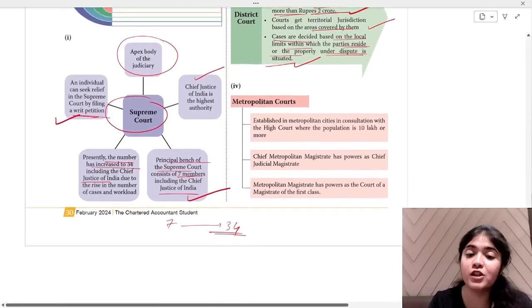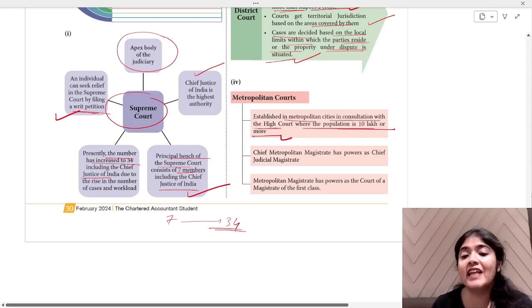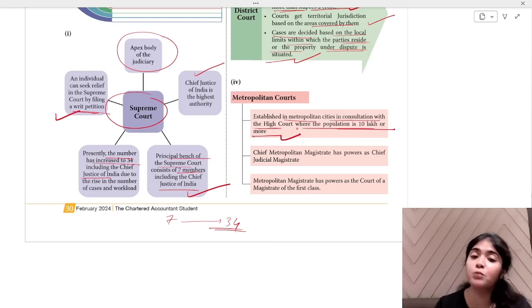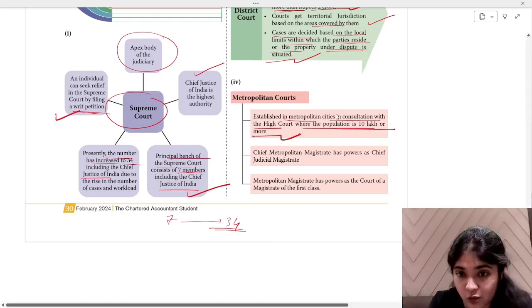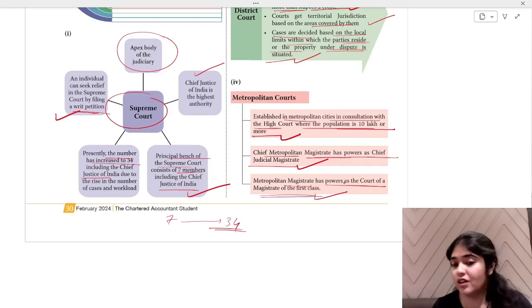Then we have our metropolitan courts. These are established in metropolitan cities, in consultation with the High Court, where the population is 10 lakh or more. Where your population is 10 lakh or more, you also have the metropolitan courts. Chief Metropolitan Magistrate has the powers of Chief Judicial Magistrate. Metropolitan Magistrate has the powers of the Court of Magistrate of the first class.